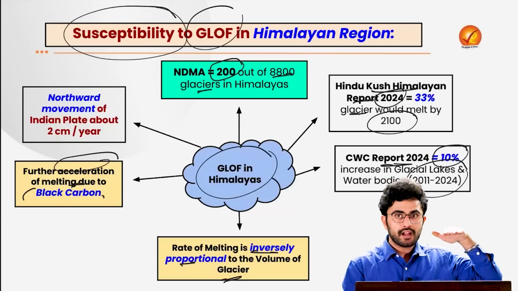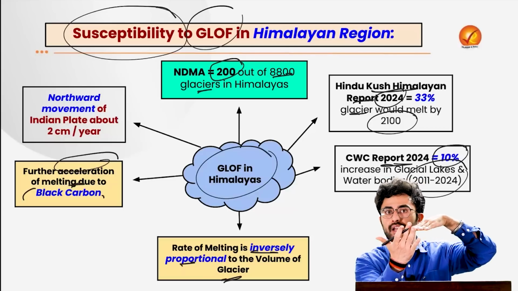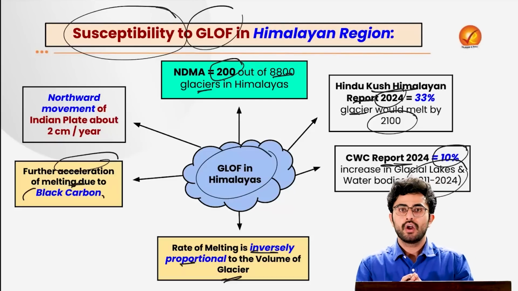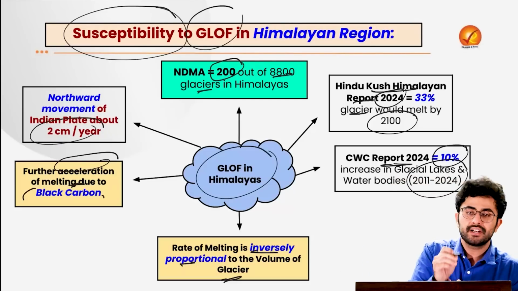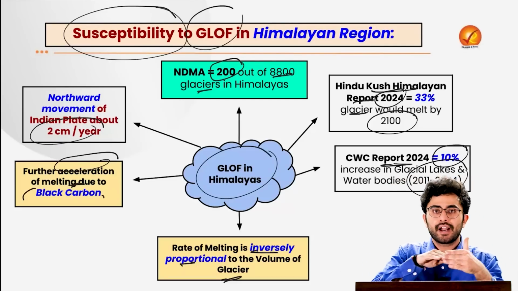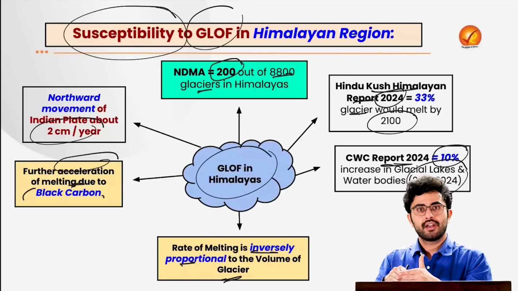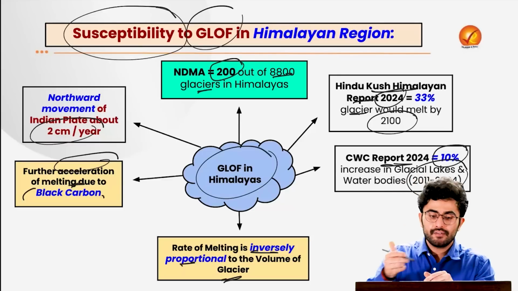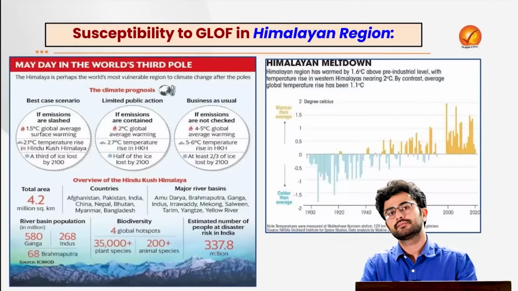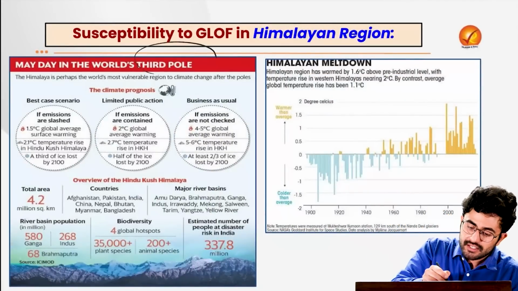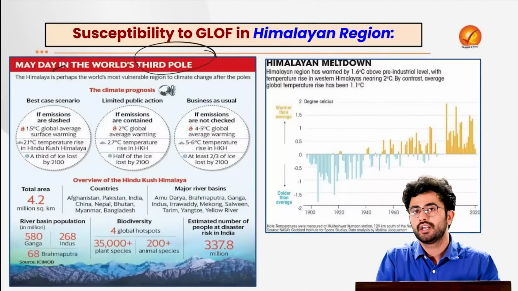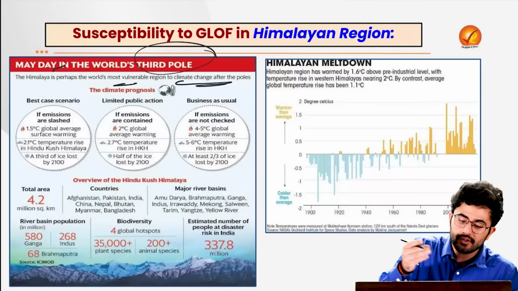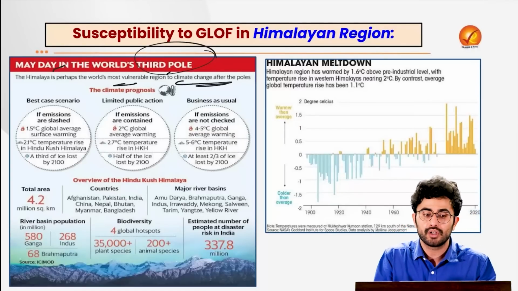Also remember that our Indian plate is moving and colliding with the Eurasian plate, which created the Himalayas millions of years ago, and it is still moving about 2 centimeters per year. So basically it's a tectonic seismic zone. So a lot of earthquakes and landslides can take place, further intensifying the events of GLOF in the region. And yes, obviously, one of the major impacts is of climate change, where the Himalayas is the world's most vulnerable region to climate change after the poles, and it is also called the third pole. Why?